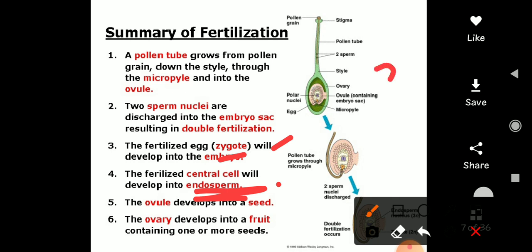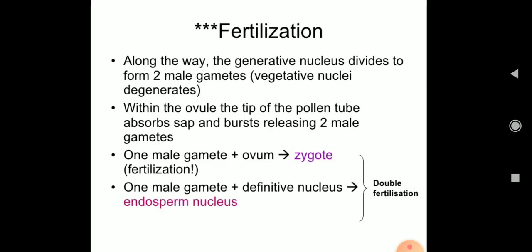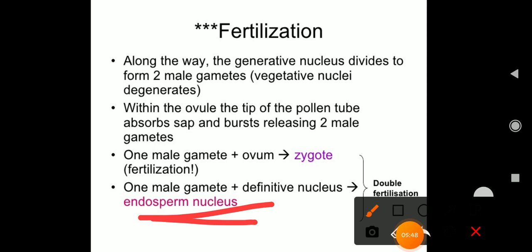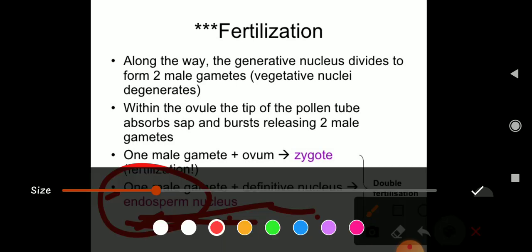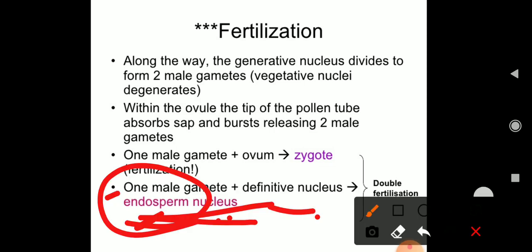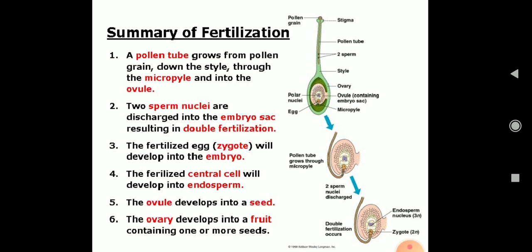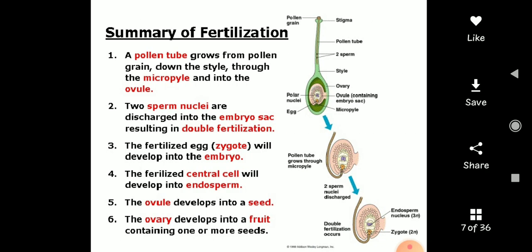The second sperm nucleus that earlier fused with the definitive nucleus will form the endosperm nucleus, and it will form the endosperm then, right?